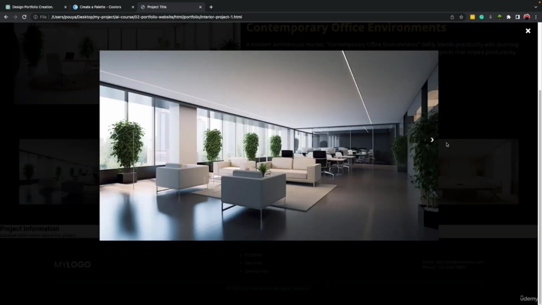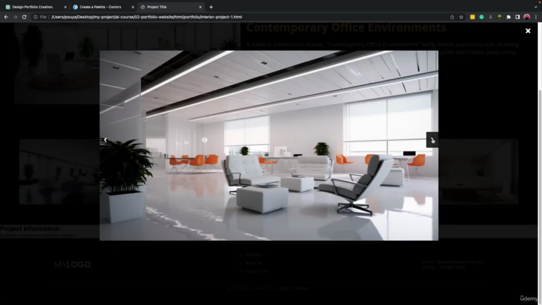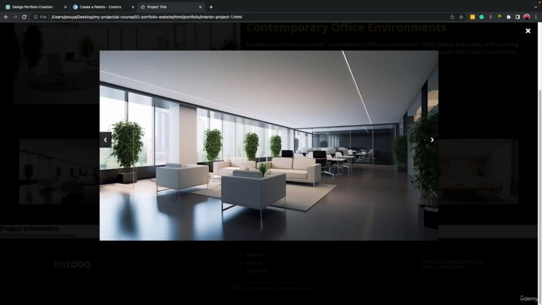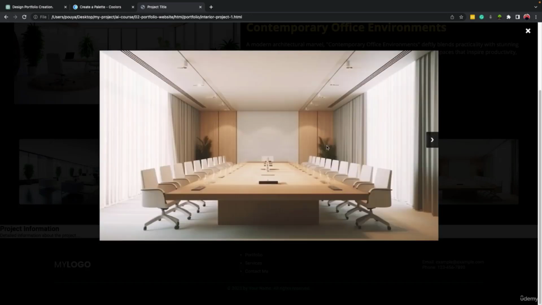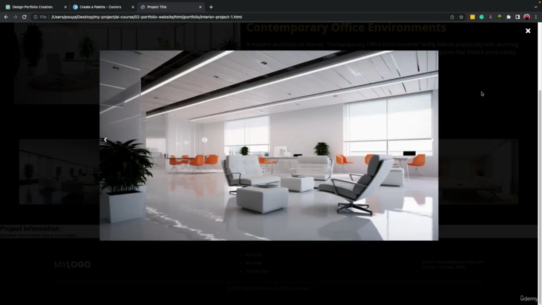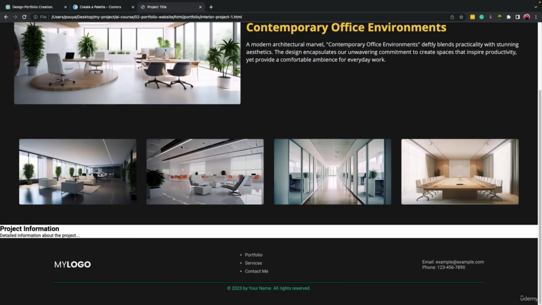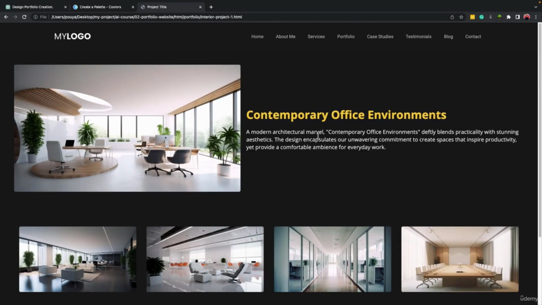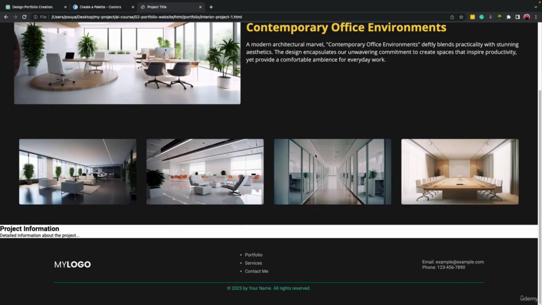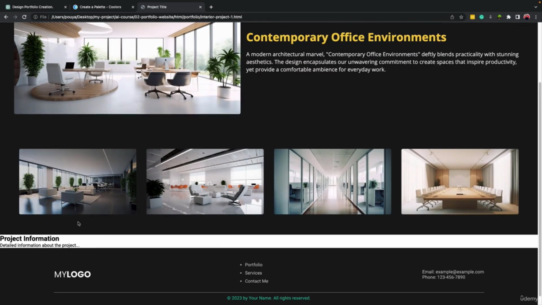So when we click on it, we have the next arrow here, we have the cross, which will close it, and going to the next image, previous image, right? It's working crazy, and I like it a lot. You see, with just explaining what we wanted to ChatGPT, we have built a great website in a really short time, right? So that's really great, and you can keep doing this.